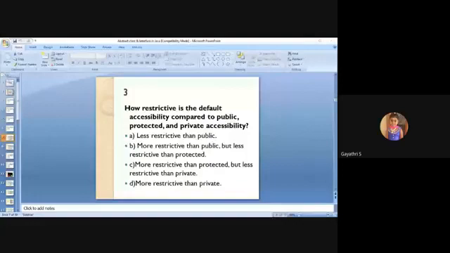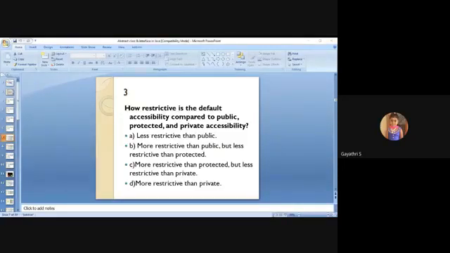Just read your answers once or twice. A, B, C, D. The first, less restrictive than public; more restrictive than public but less restrictive than protected; more restrictive than protected but less restrictive than private; more restrictive than private. I'm asking for the suitable answer. This question is included in the Wipro placement because there are a lot of confusions in this. More than two choices are almost similar. Most gave the same answer.